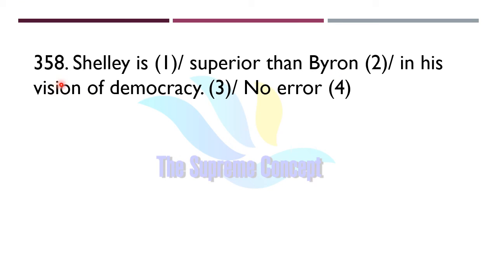Let us move on to question number 358. This question says: Shelley is superior than Byron in his vision of democracy. Figure out where exactly the error lies in this question. Take your time. Yes, here the error lies in part number 2. Here it will follow the preposition to: superior to, inferior to. We have already discussed several questions on this particular rule. Here we will use superior to. To is the correct preposition, not than.